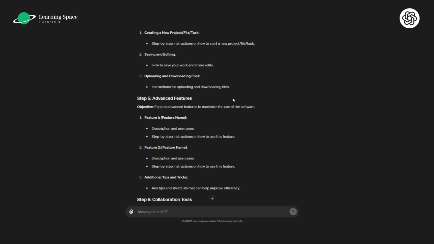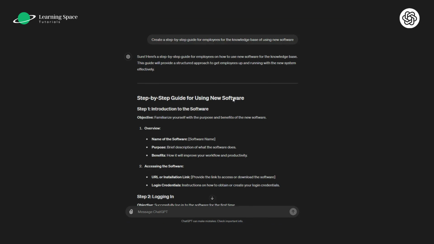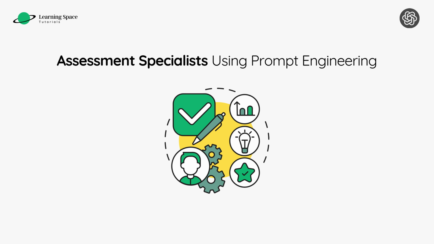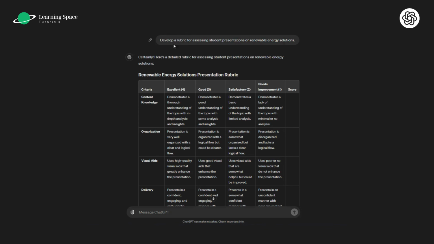Again, if you give more details to the AI model about the software, then it can generate more close outputs. Assessment specialists can create prompts that measure specific learning outcomes, ensuring the validity, reliability, and fairness of assessments. Check out these examples. So I asked the AI model to develop a rubric for assessing student presentations on renewable energy solutions. And as an assessment analysis, it gives me an output based on the following criteria: excellent, good, satisfactory, needs improvement. So now you can think of different rubrics for assessing students' work or presentations.